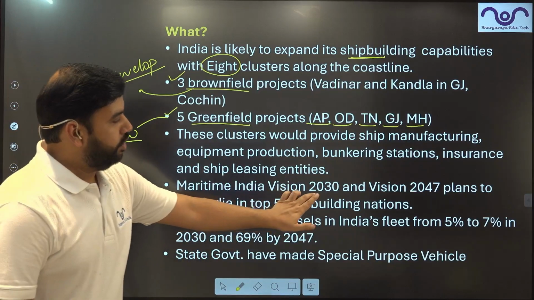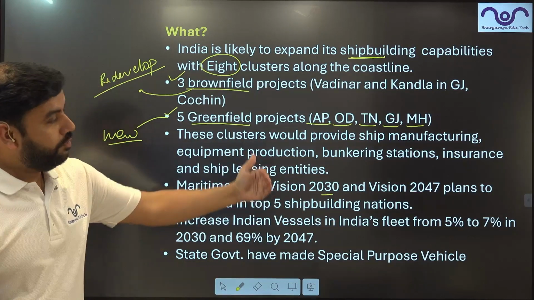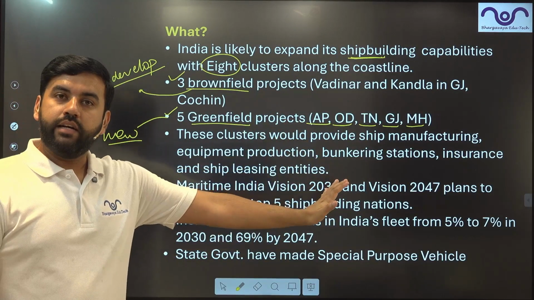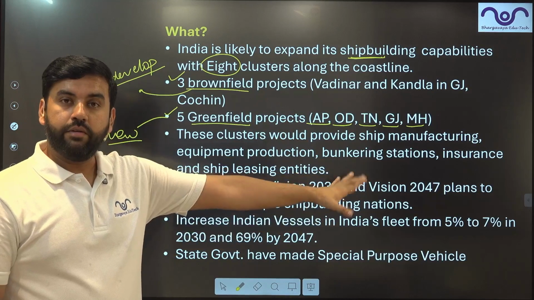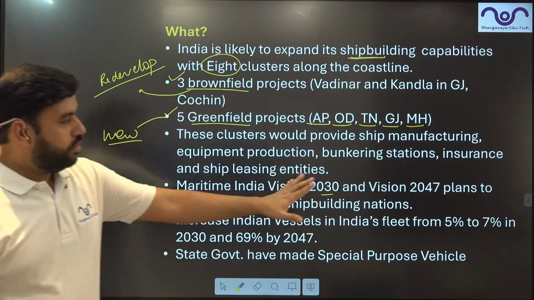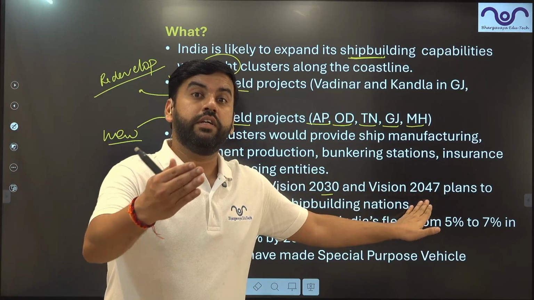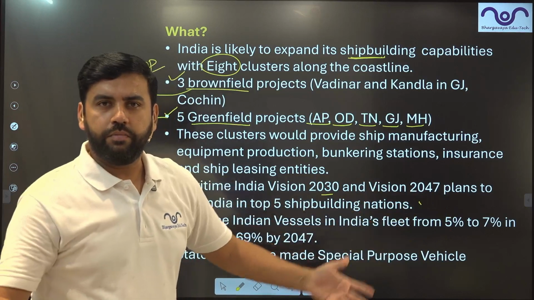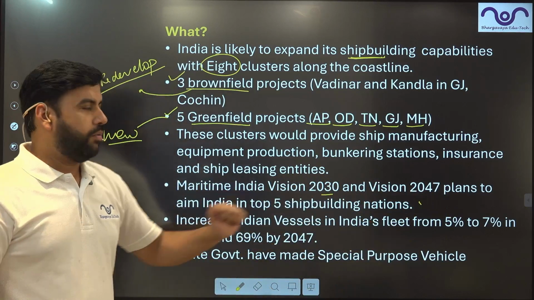Maritime India Vision 2030 and the Vision of 2047 are part of India's long-term planning. The second one is, of course, part of the Niti Aayog project. Now, both these, because 2047 is the 100 years of India's independence, right? And it's just 21 years from now, around 2 decades.